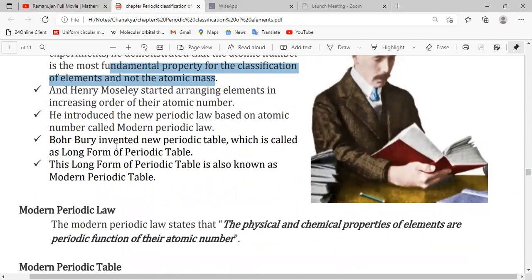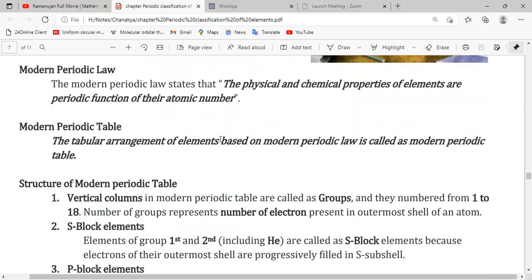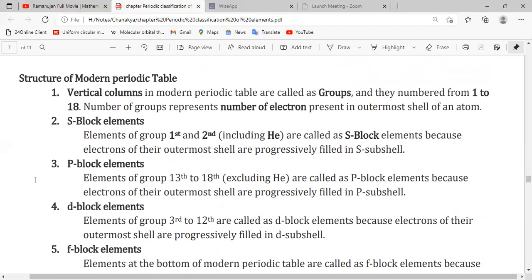Bohr invented a new periodic table, which is called the long form of the modern periodic table. And this long form is known as the modern periodic table. Here the long form of the modern periodic table is nothing but the modern periodic table only. The modern periodic law states that the physical and chemical properties of elements are a periodic function of their atomic number, not the atomic mass. And what is the modern periodic table? The tabular arrangement of elements based on the modern periodic law is called the modern periodic table.